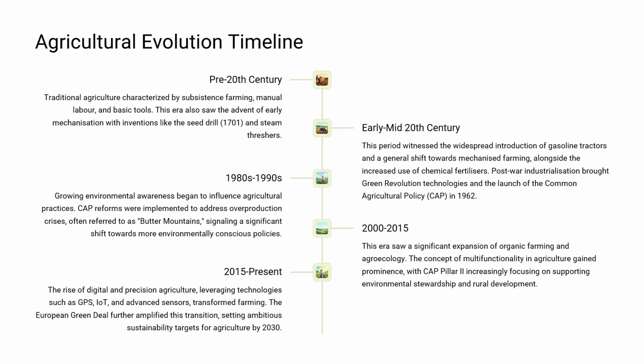1980s to 1990s: environmental awareness led to CAP reforms and efforts to reduce overproduction. 2000 to 2015: organic farming expanded rapidly, and rural development and environmental protection became key policy goals. 2015 to today: digital tools and the Green Deal are redefining agriculture for a sustainable future.